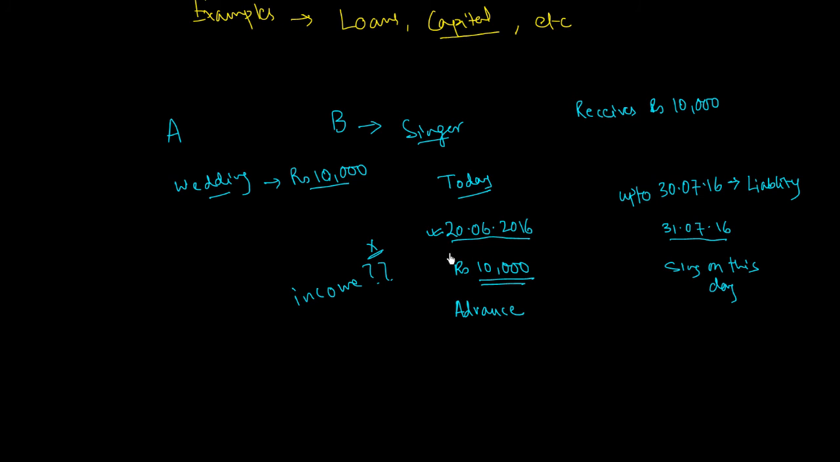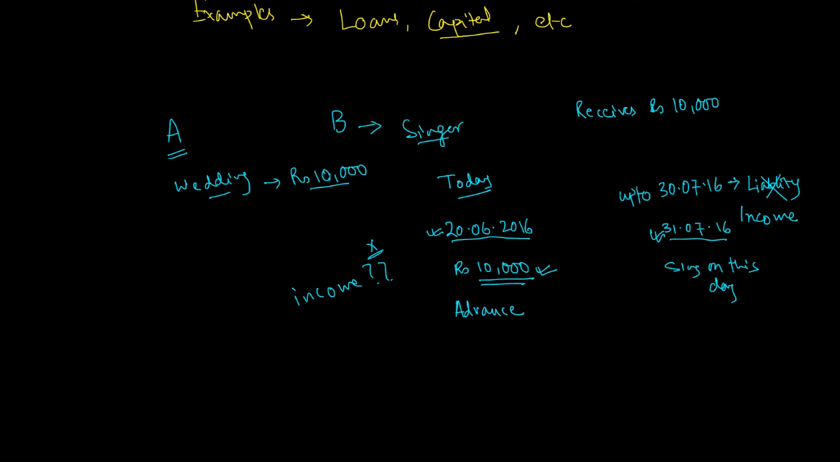On the contrary, say this day has come, that is 31st of July 2016, and there is a grand wedding program where A is getting married. B dresses up well, arrives at the venue and sings a wonderful song, and finally A is happy. At that moment, B can recognize this amount as his income because he has performed the service, and after performance of the service this 10,000 will no longer be a liability. It will then be converted into an income.